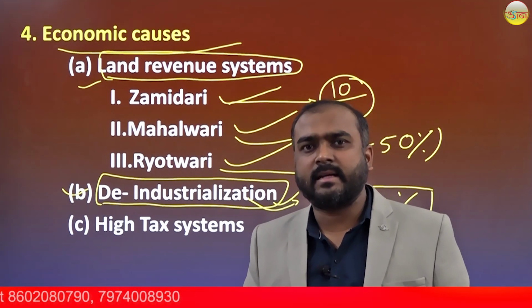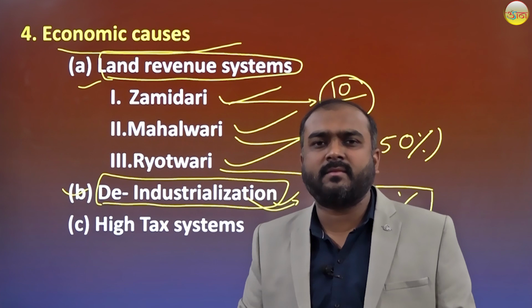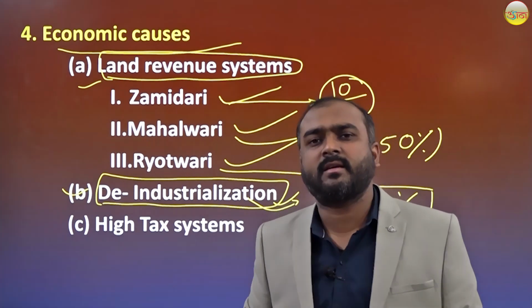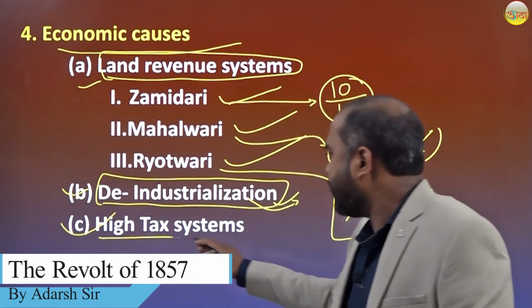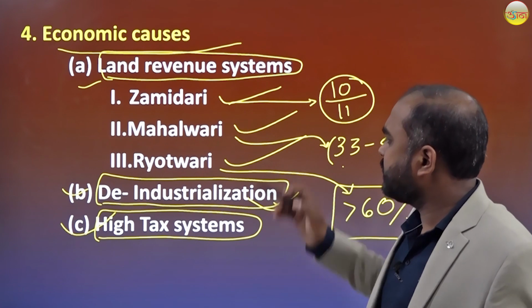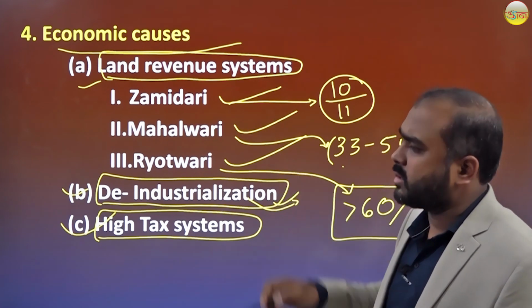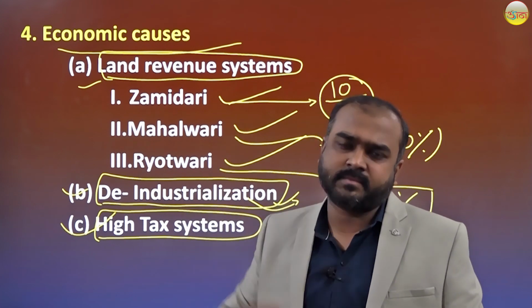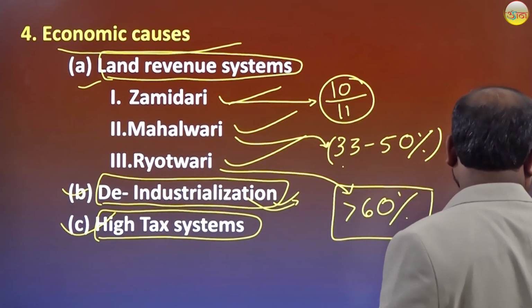Due to this, the poor Indian people were really very dissatisfied, which further turned into the revolt. The high taxation system, I have already told you, these three economic causes are responsible for the uprising of the revolt of 1857.